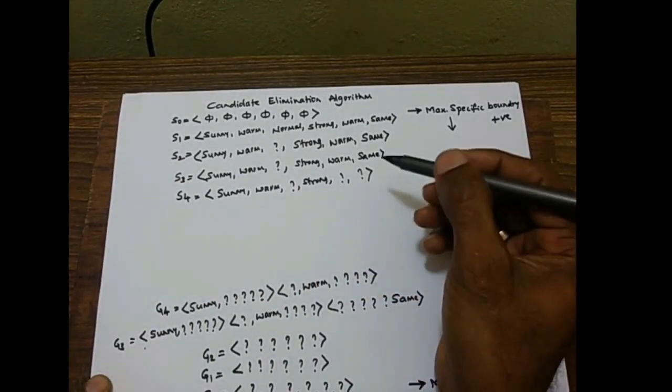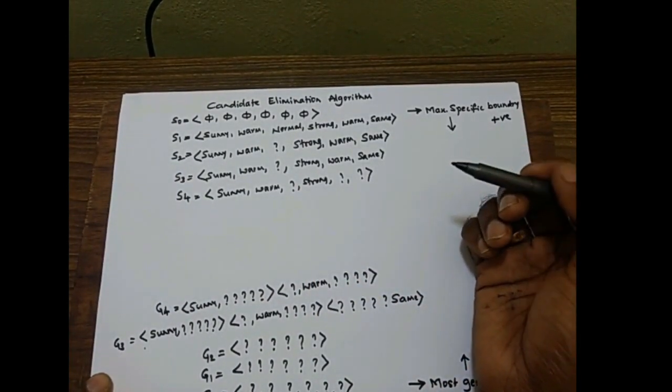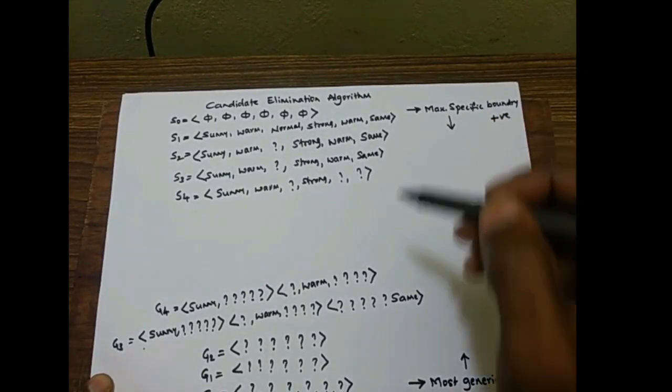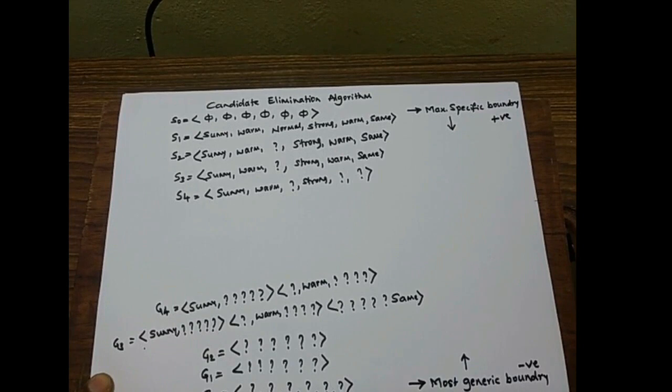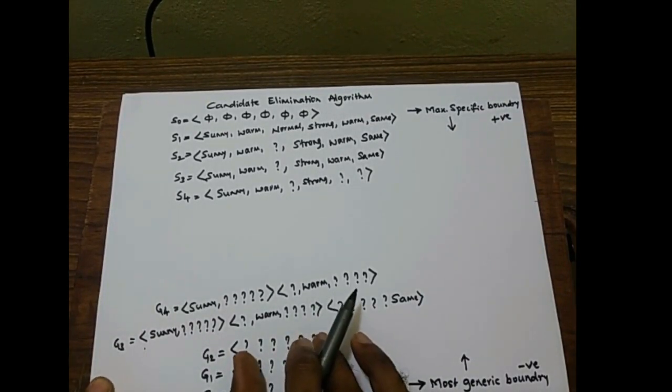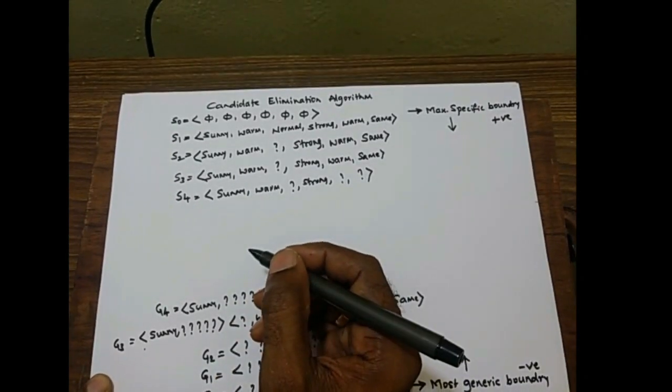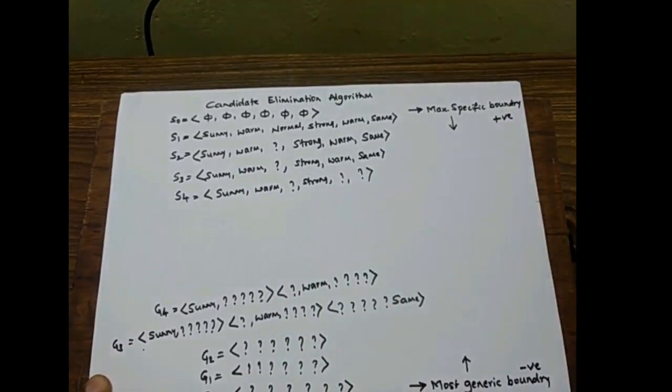If you see the candidate elimination algorithm, the maximally specific boundary is growing and the most generic boundary is shrinking. It will give more than one hypothesis rather than giving only one specific hypothesis, as in the case of the Find-S algorithm. The final hypothesis set will lie between S4 and G4.